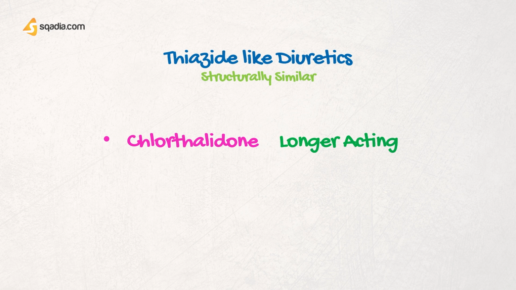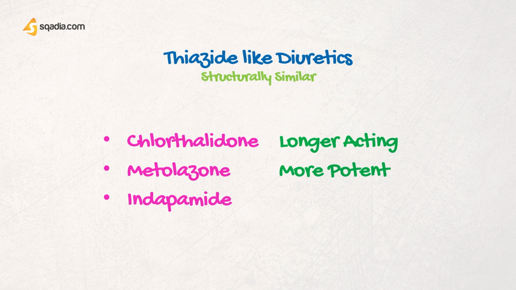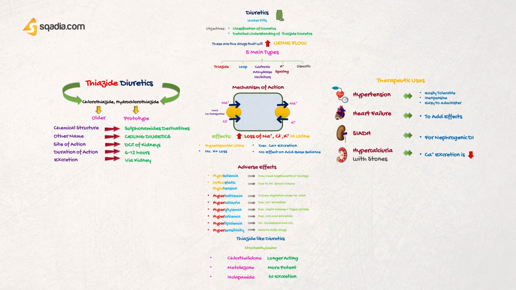Then metolazone, it is the most potent of all the diuretics, particularly of the thiazide diuretics. And indapamide, you should remember from MCQ point of view that this is a lipid soluble drug. It has a GIT excretion, and therefore it can be used in patients who are having poor renal function. So this was all about the thiazide group of diuretics.